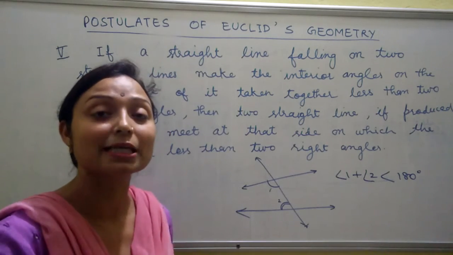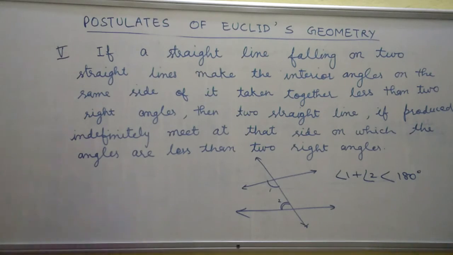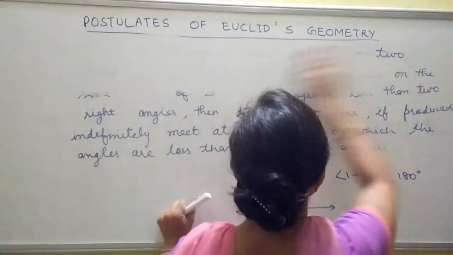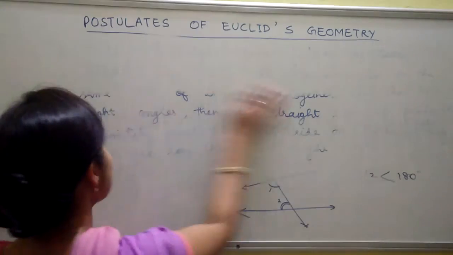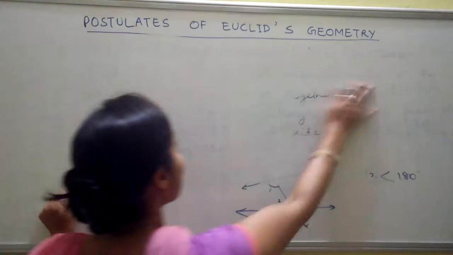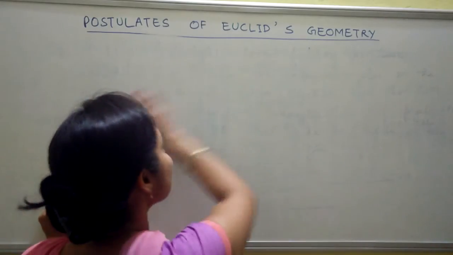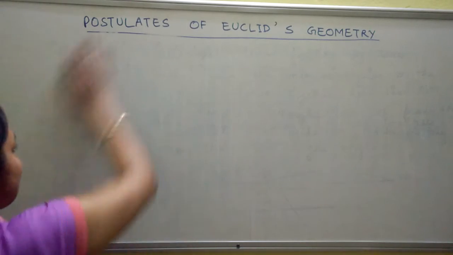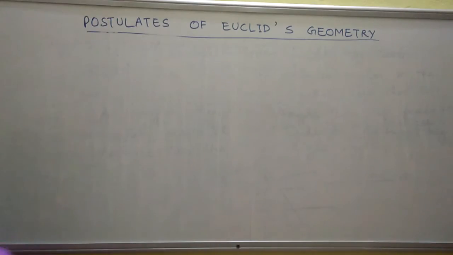Now come to the basic concepts related to Euclid geometry. What are their basic concepts? First of all, what is a statement? Statement is very easy. A sentence which is either true or false is known as a statement.